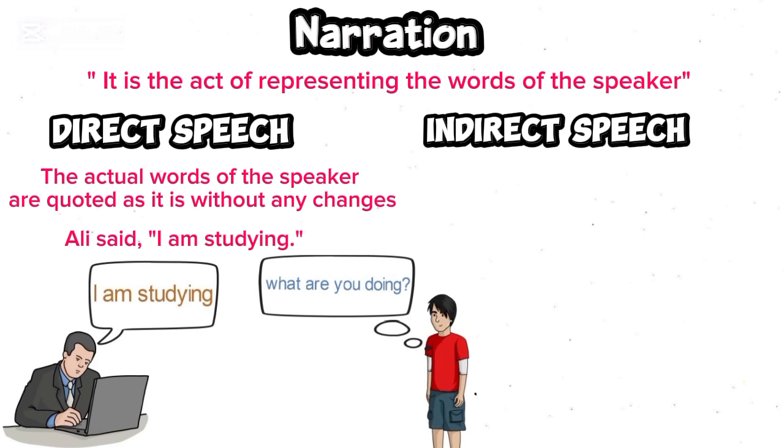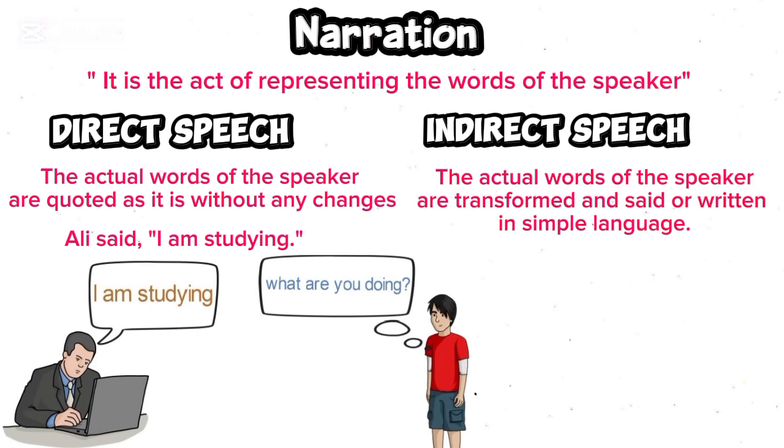Now look at what is indirect speech. Here the actual words of the speaker are transformed and said or written in simple language. So in indirect speech we convert the words that were spoken into simple language and transform the information. Let's look at the example. In direct speech we use the words as they are. Now convert it into indirect speech and it becomes, Ali said that he was studying.